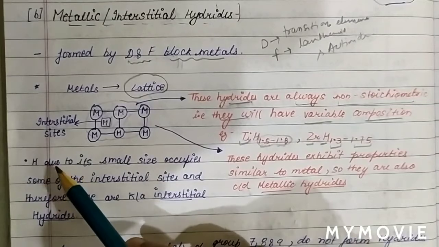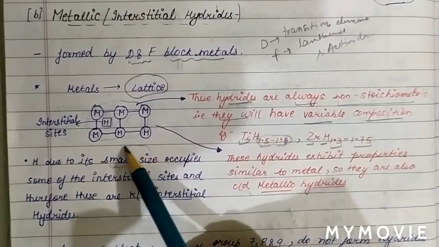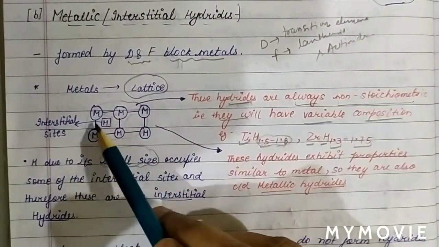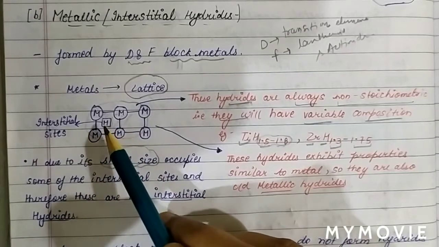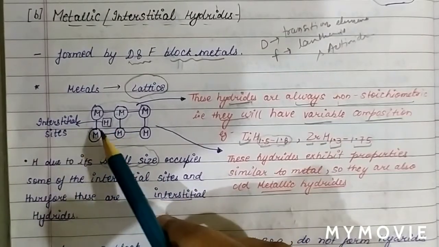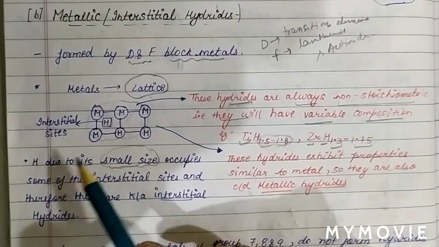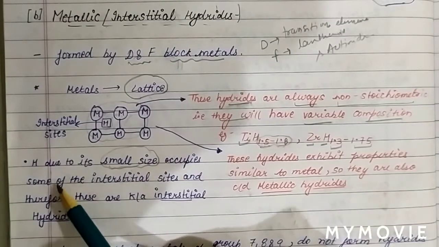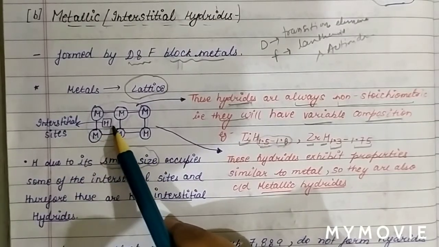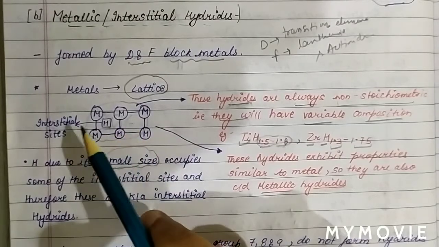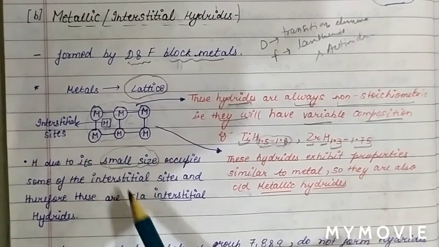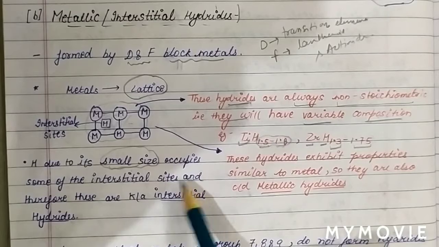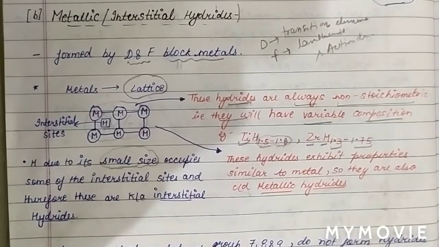As we know, hydrogen is small in size, so the space between these metal atoms, which we call interstitial sites, is also small. Due to its small size, hydrogen occupies some of the interstitial sites. So hydrogen occupies some of these interstitial sites, and therefore these are known as interstitial hydrides.